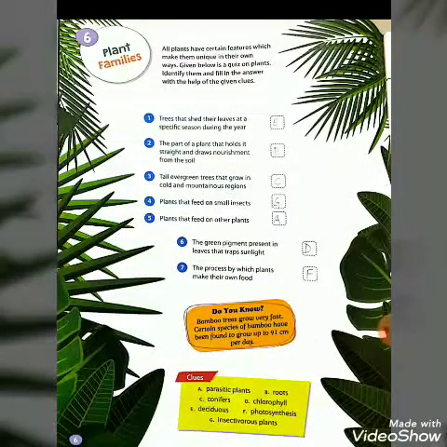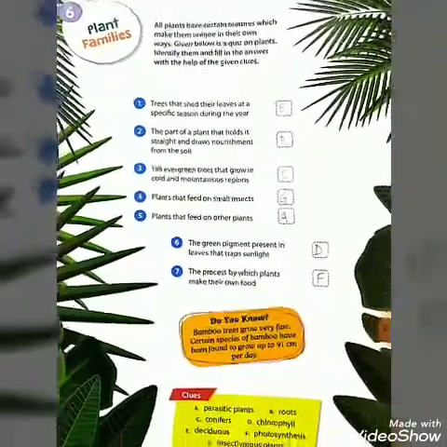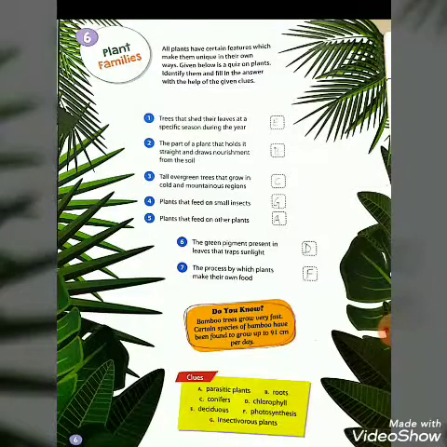We know that all plants have certain features which make them unique in their own way. Given below is a quiz on plants. We have to identify them and fill in the blanks with the help of the given clues. You can see the clues are given here. Now we are going to revise once again chapter 6, plant families.